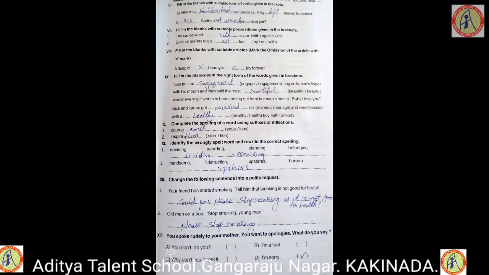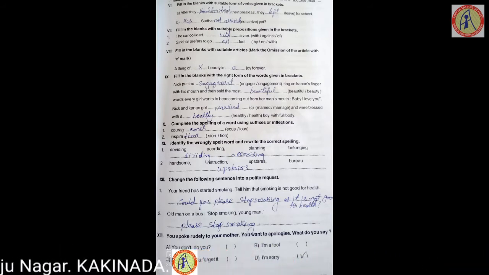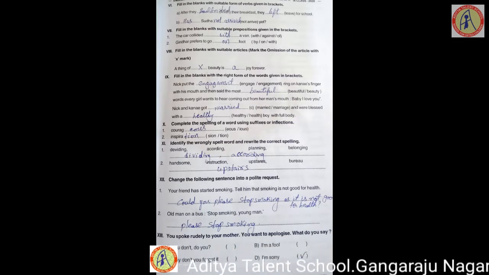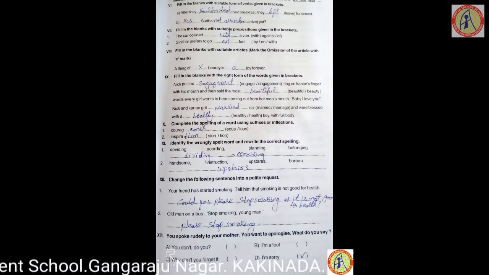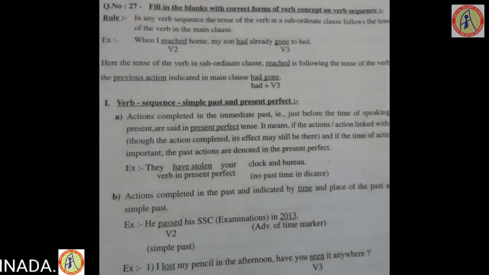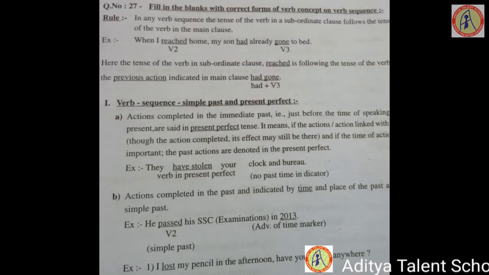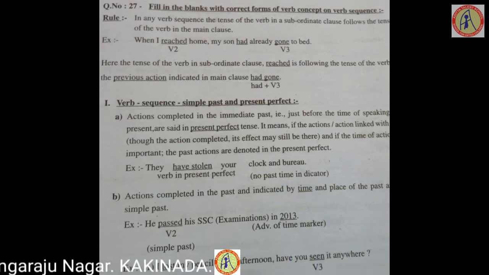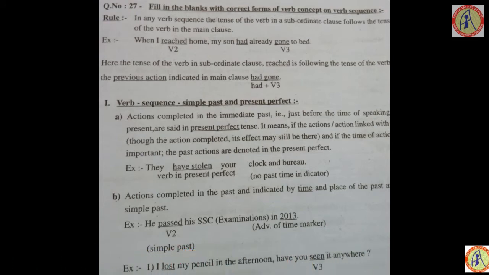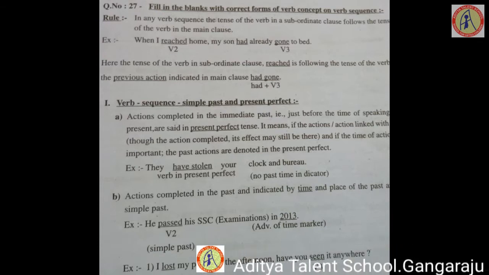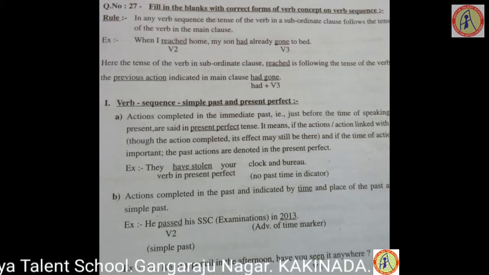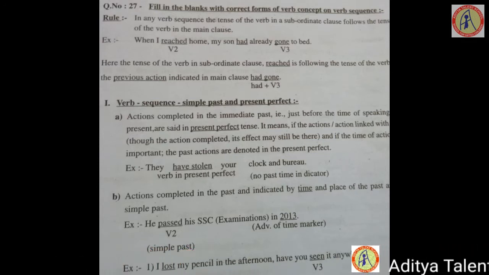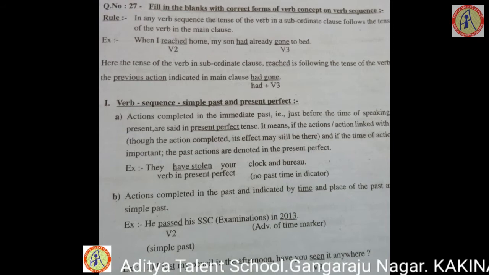You have already studied this in the previous classes, but now I am going to discuss the new topics. This is very important for you. Now, what is the new topic you are going to see? Verb sequence means the relation between the simple past and present perfect, the relation between the present perfect tense and simple past, and past perfect and simple past.